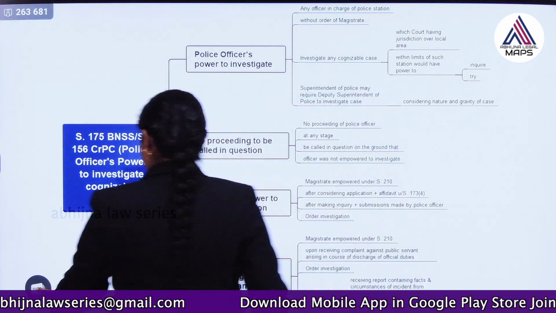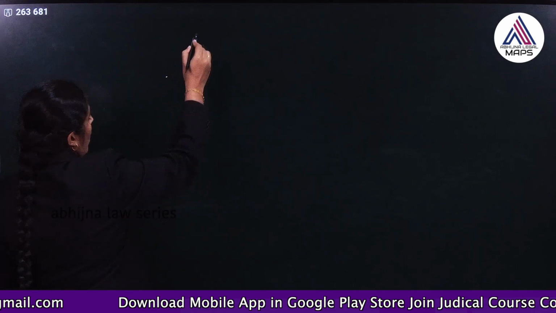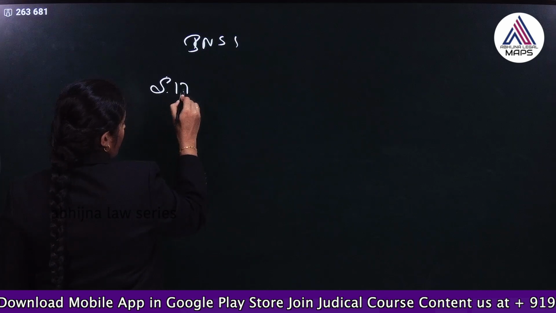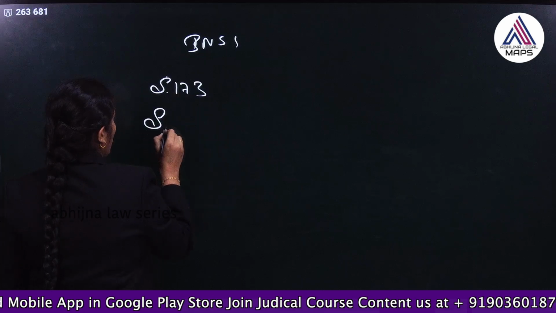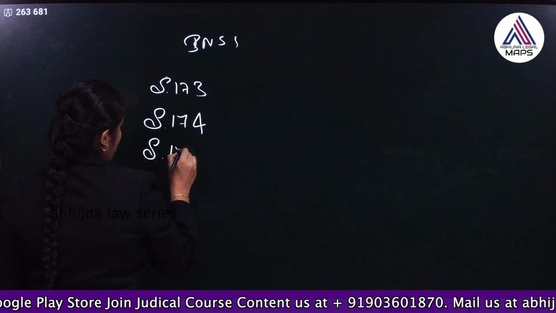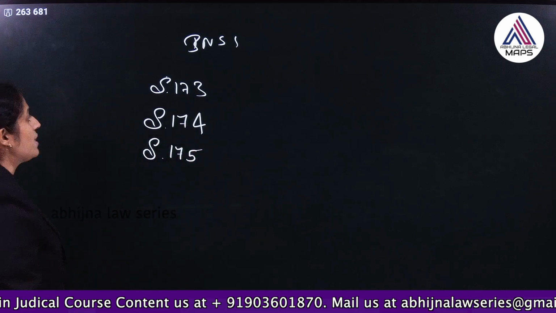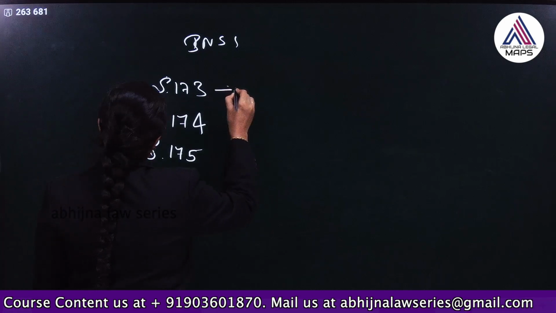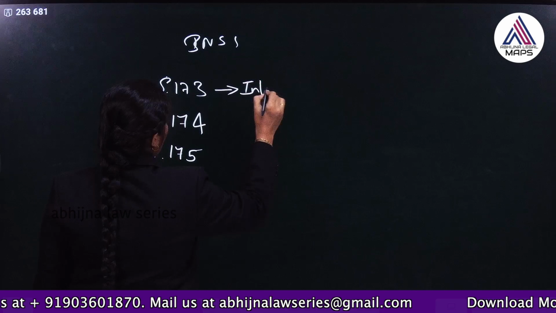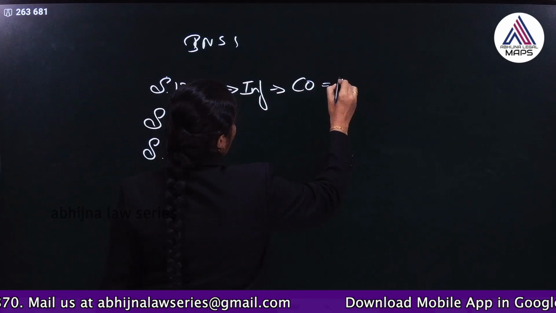Okay, one more thing, regarding the sections of BNSS: section 173, section 174 and section 175. These are the 3 sections which we are learning, and section 173 is something which we have already learnt, which is regarding information relating to cognizable offence, which is also known as FIR.